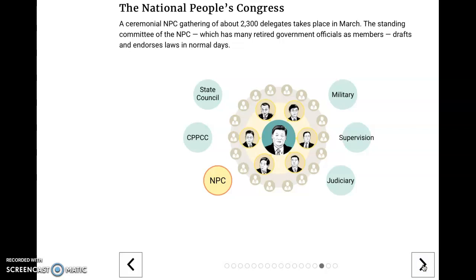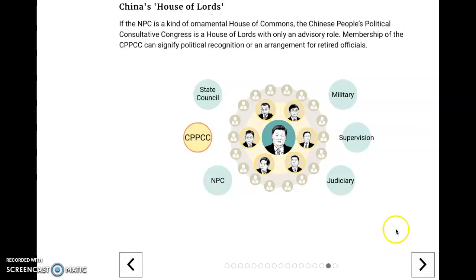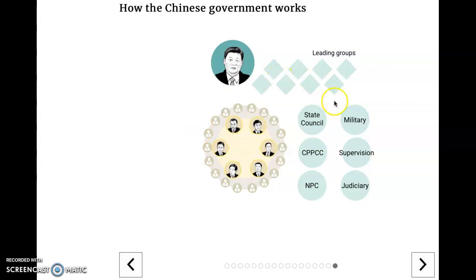The CPPCC, the Chinese People's Political Consultative Conference, is like a House of Lords with only an advisory role. So that's pretty much a summary of how the Chinese government is run, and really, Xi Jinping is the guy. I'm going to stop there, and we'll take it up in the next part.